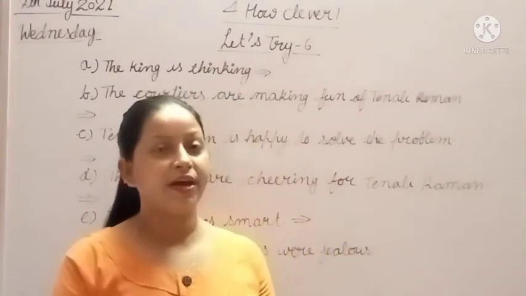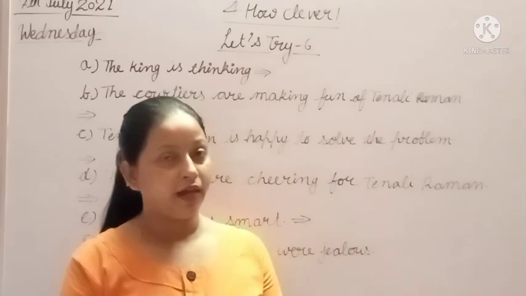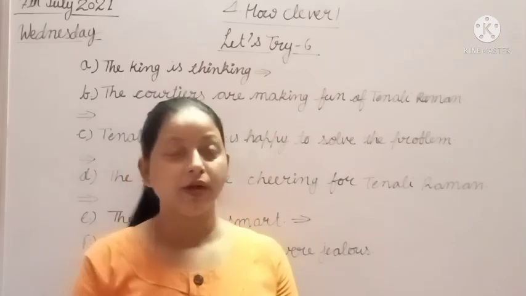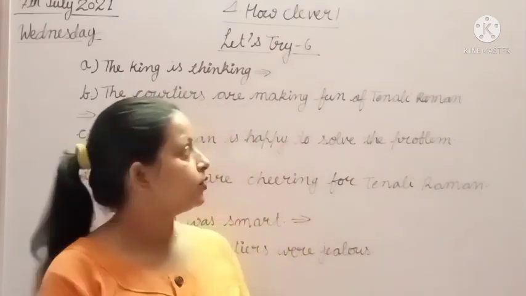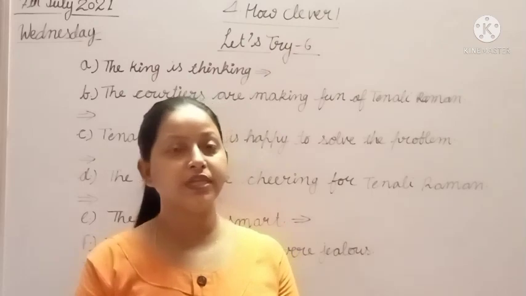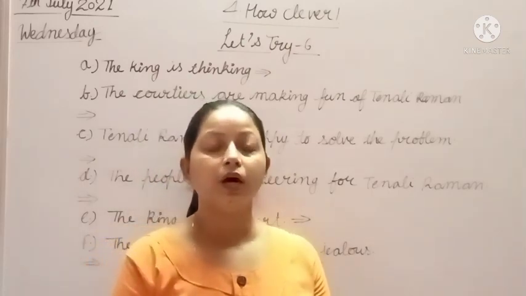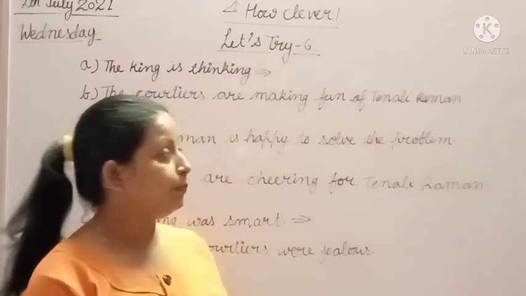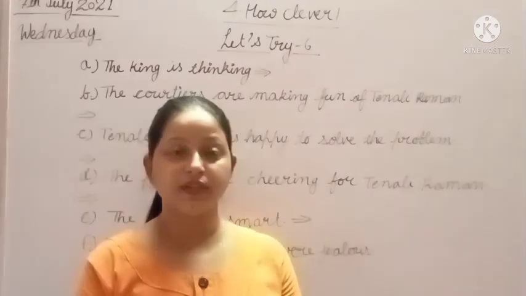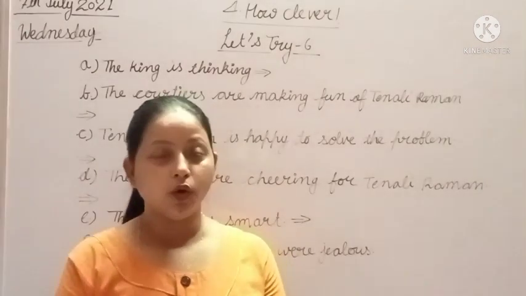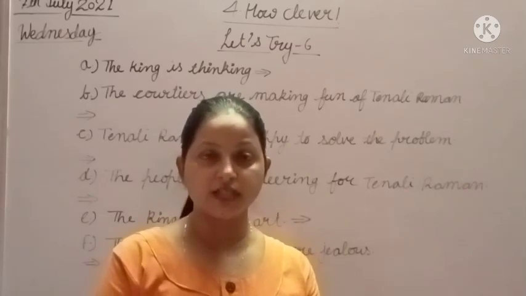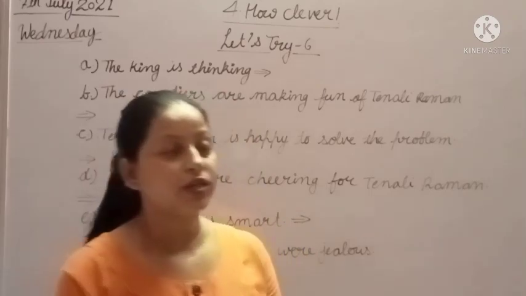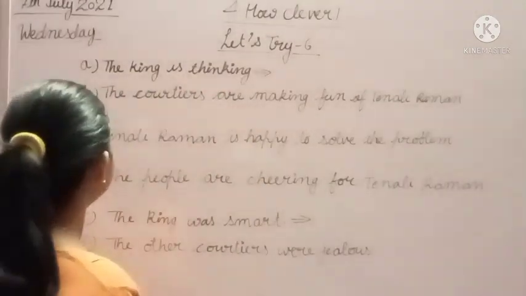So students, when we have a statement and we have to make a question from it, we have to find out the helping verb. Where is the helping verb in the statement? After that, we have to put the helping verb first in the sentence. After that, we have to put the subject. Okay students, now in this Let's Try 6 we will make the questions from the statements. Now let's begin.